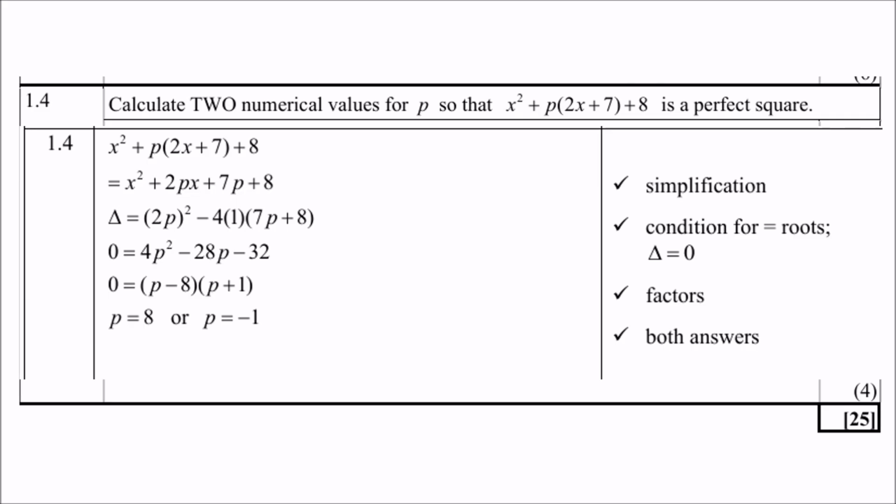But to use delta, I need to identify a, b, and c. Now, I can't do it yet. I first need to remove the brackets, p times (2x plus 7), and now we can identify exactly what is a, what is b, and what is c. So a is 1, b is 2p, and c is 7p plus 8. So put that into delta. Remove the brackets, simplify, equals 0, don't forget, then factorize, and you get p equals 8 or p equals -1.